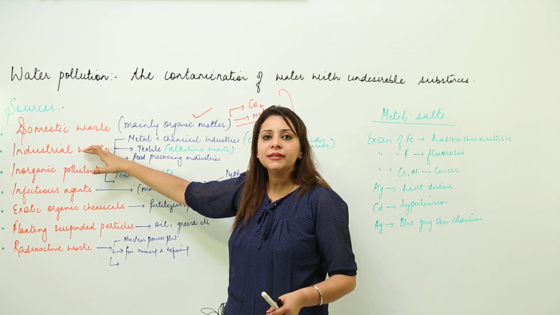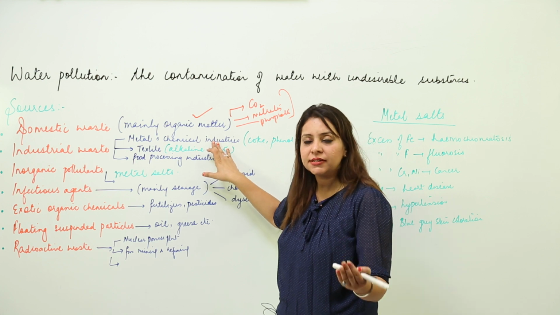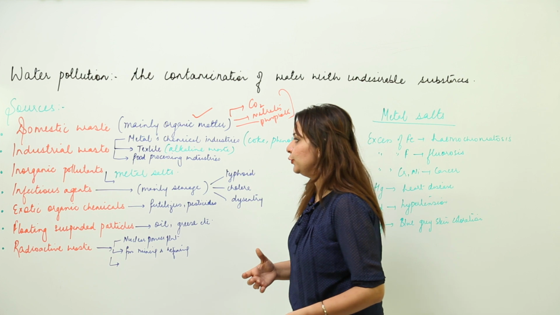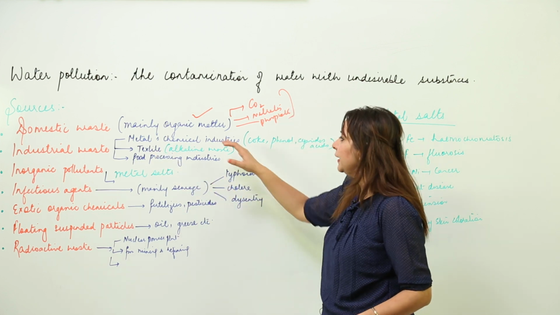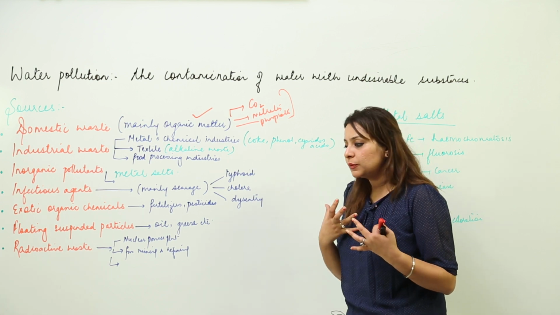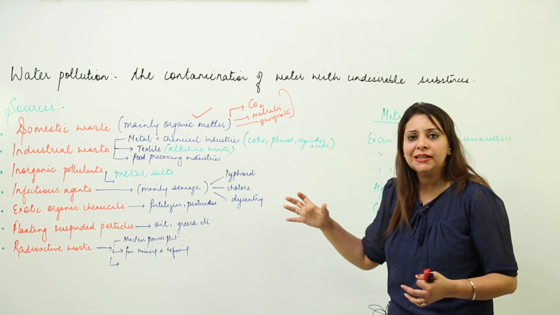It is mainly the metal and chemical industries, textile industries and food processing industries that contribute to water pollution. The waste products of metal and chemical industries are mainly coke, phenol, cyanides, acids, and so on.